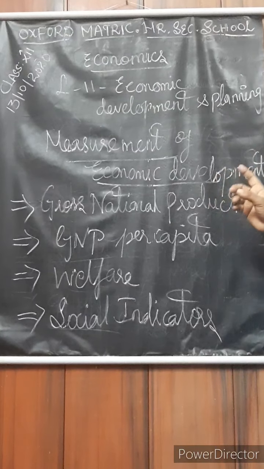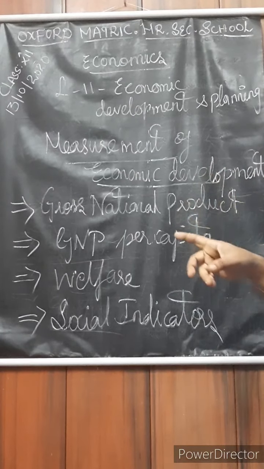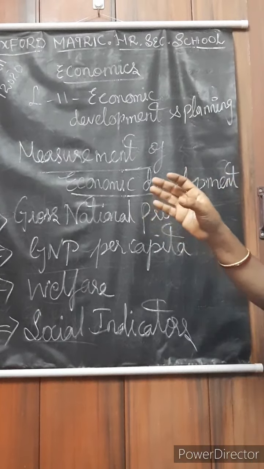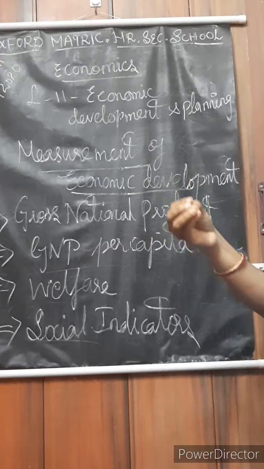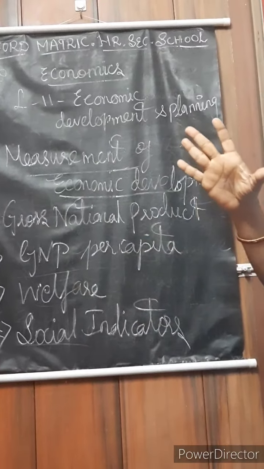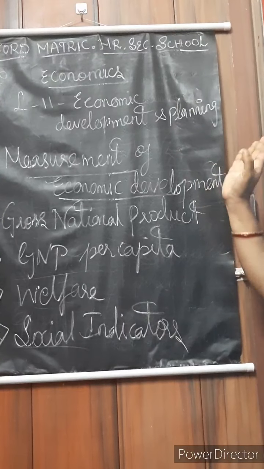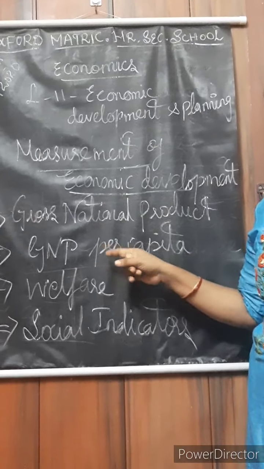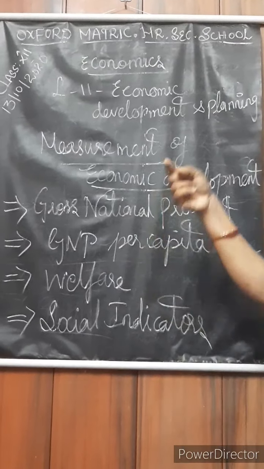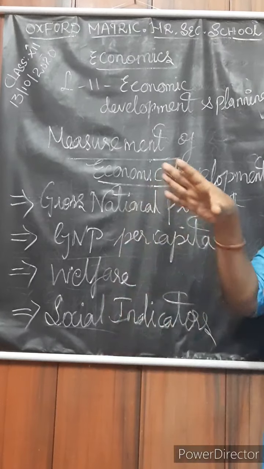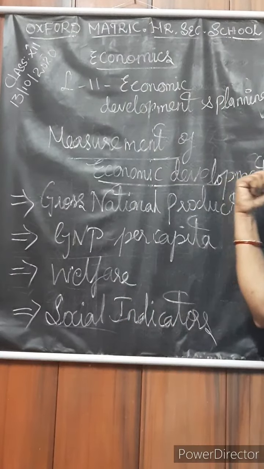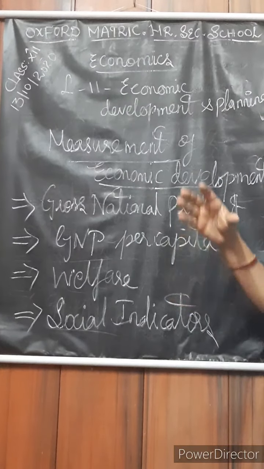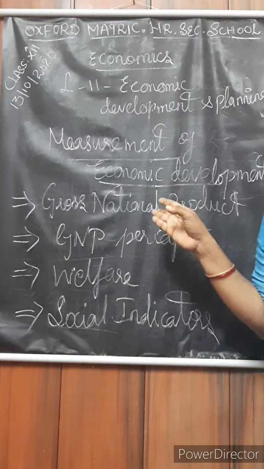Already you are reading about the gross domestic product, isn't it? Gross domestic product means the income from goods and services received only within the boundary of the country. That only we calculate in the gross domestic product. But in the gross national product, we calculate the income received inside the country as well as from the foreign country also. Everything we receive is calculated.